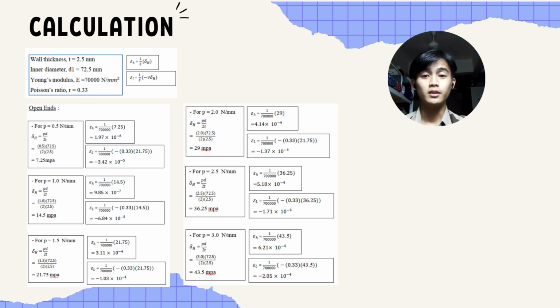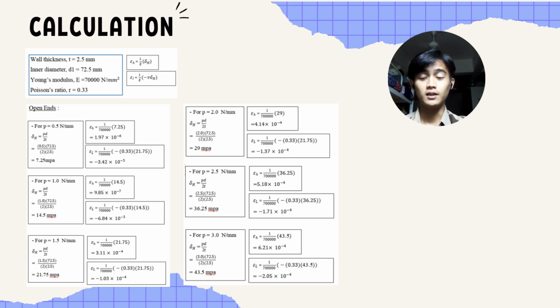In this calculation, we will calculate the open end and the closed end conditions by using all of the information given. In closed ends, we will use the formula of hoop stress and the longitudinal stress, but in open ends, the longitudinal stress is equal to zero because there is no obstruction to the end of the cylinder.